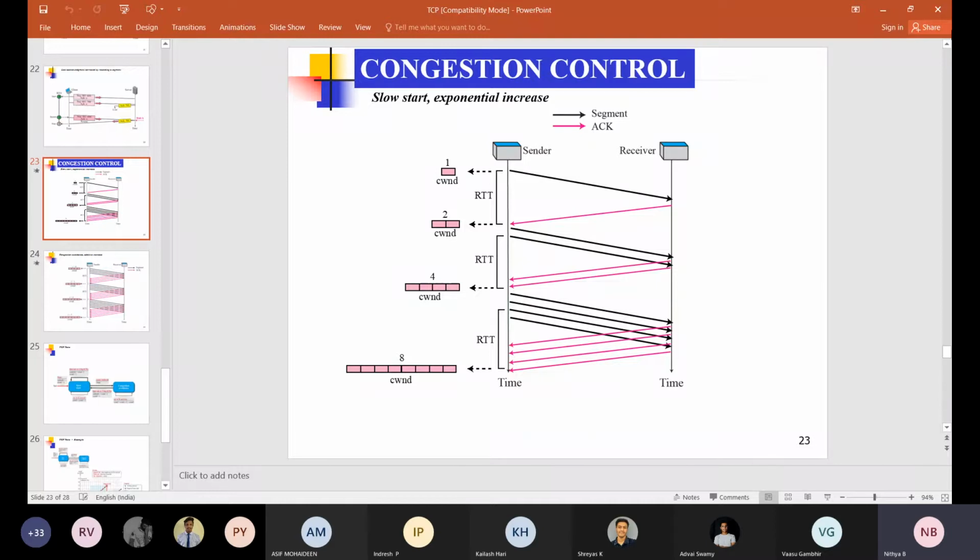The destination may be reached with one hop, that is, a direct connection to the destination. In this case there won't be any problem. Whenever the destination is ready, it can receive, with no need to worry about any problems. Suppose the destination is reached through some intermediate nodes, that is, the destination may be in the same network or in a different network. To reach it, we have to cross several intermediate networks. Now tell me the answer: why do we need congestion control in addition to the flow control techniques?